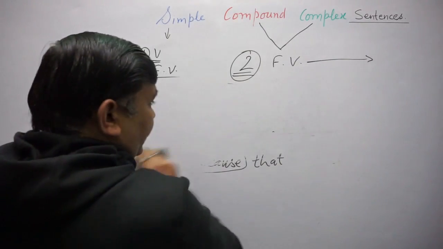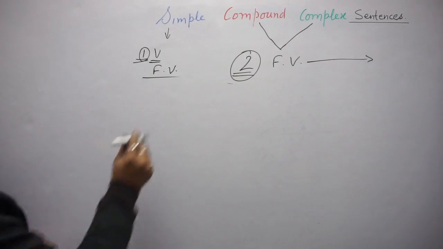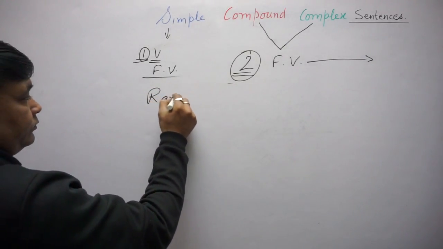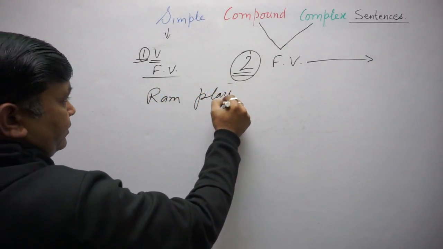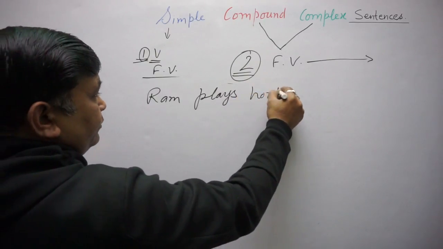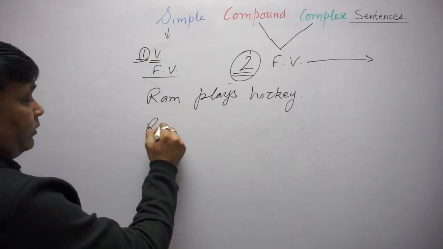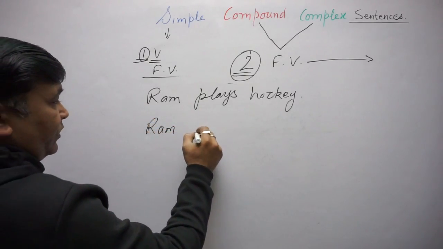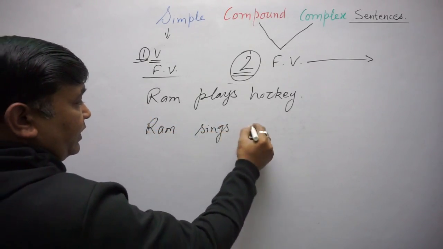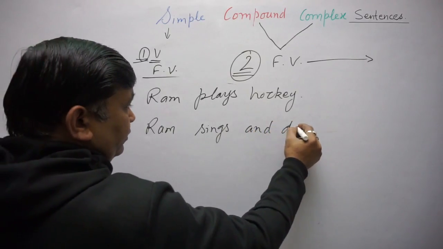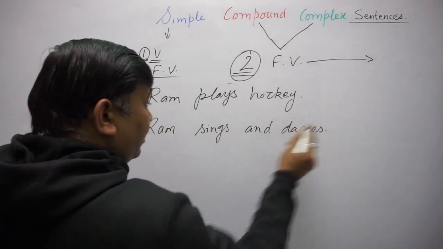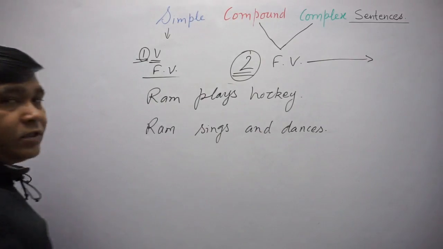The sentence Ram plays hockey is a simple sentence. Ram sings and dances. राम गाता भी है और डांस भी करता है.